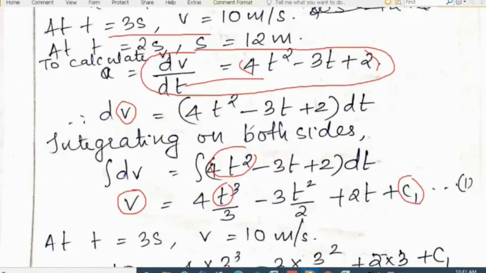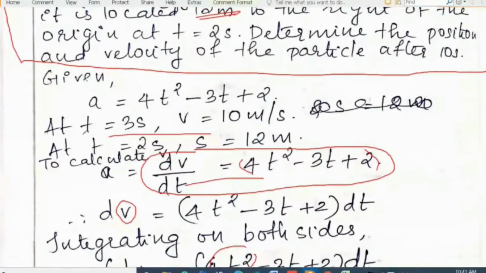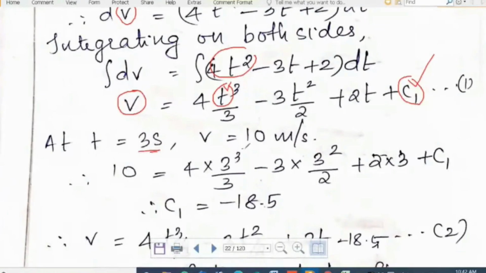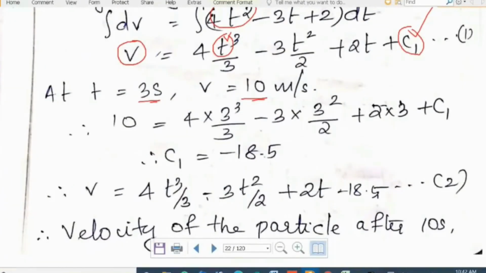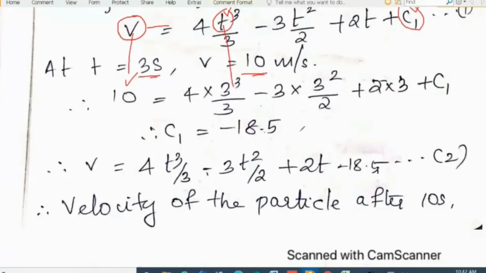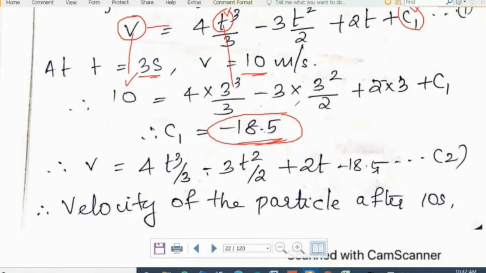Okay, we have a set of conditions given: when t is equal to 3 seconds, velocity is 10 meter per second. Here we need to evaluate c1. To get c1, we should know a set of values of velocity and t, which is given in the question. T is equal to 3 seconds, velocity is 10 meter per second. Simply substitute these values of v and t in the equation for velocity. So v is equal to 10 meter per second and t is 3 seconds. When you substitute, you will get c1 equal to minus 18.5.